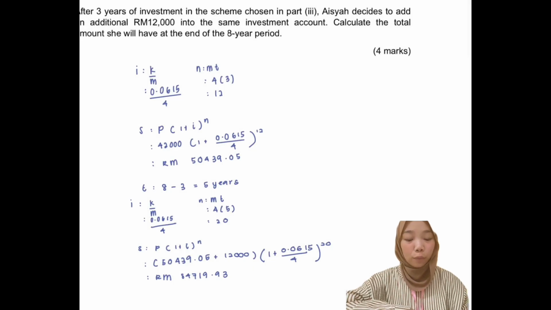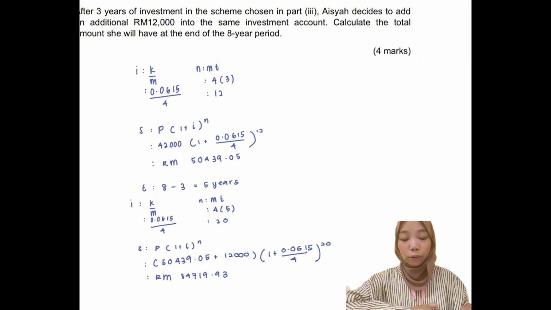Now for the last question, which is Roman 4. After 3 years of investment in the scheme chosen in part Roman 3, Aisha decided to add an additional RM 12,000 into the same investment account. Calculate the total amount she will have at the end of the 8-year period. So since the scheme that Aisha chose is Alpha Fund, all the information for the Alpha Fund will be used in this solution method. So first, the formula that will be used is the compound amount formula, which is S equal to P bracket 1 plus I bracket the power of N. First, we have to find the total amount for the first 3 years.